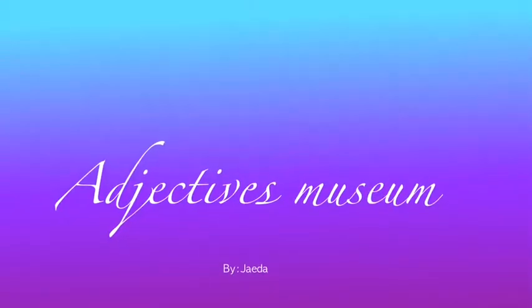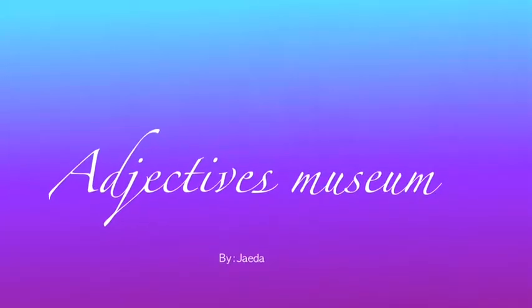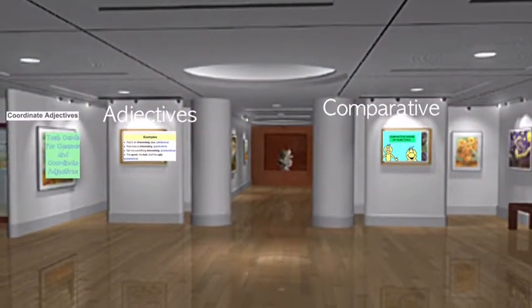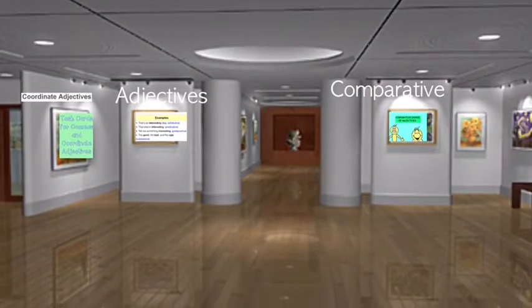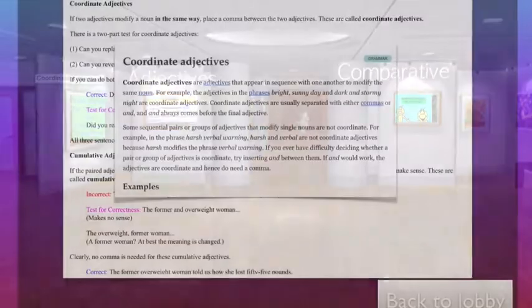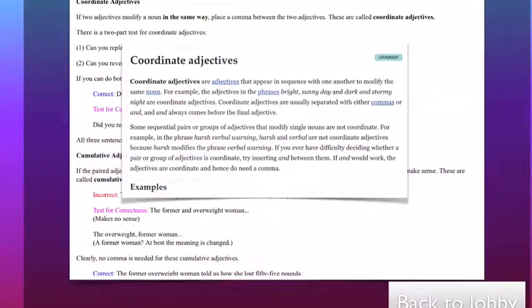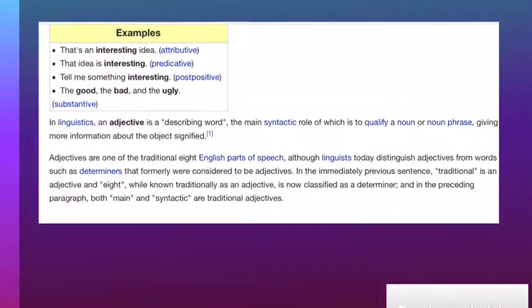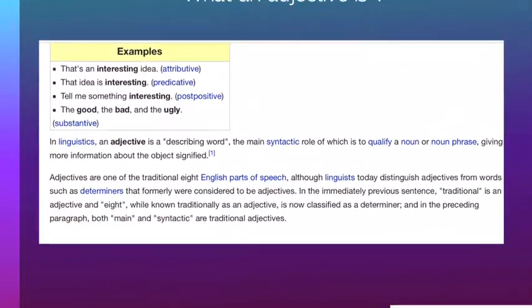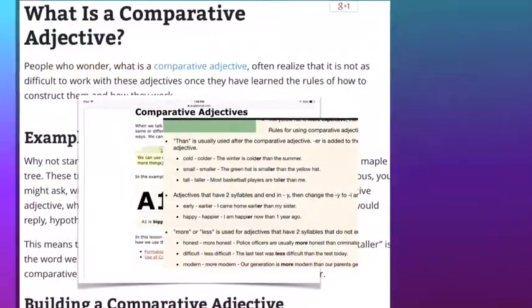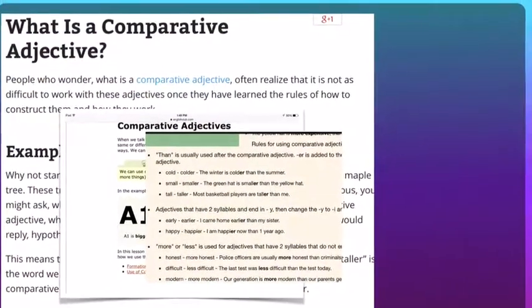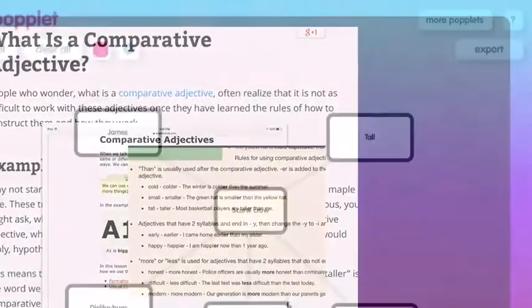This is my adjective museum. This is one of my best ones yet because this slide right here is linked. All those pictures are linked to pages that tell about what these are. That is why. And those bottom buttons that say back to the lobby are linked too.